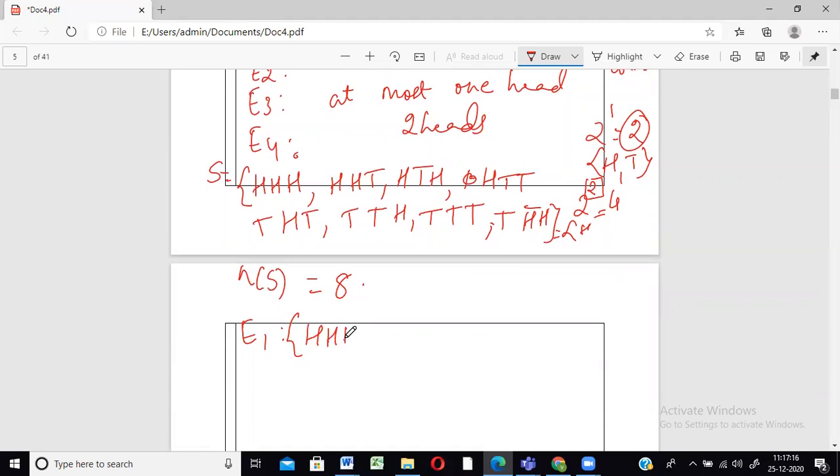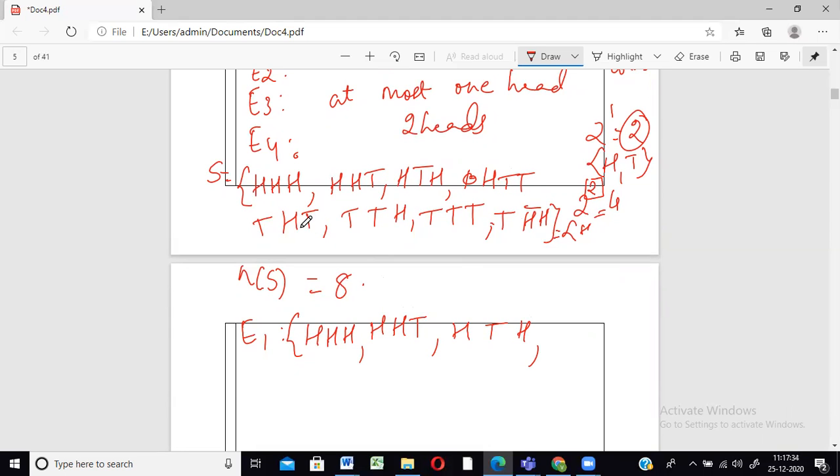The first one has got 3 heads, so that is fine for us. We just want at least 2. So the second one will also do, it is having 2. The third one will also do, H T H. This one, this one, will it do? No, this one will not do because it has got only one head, and they said at least 2.